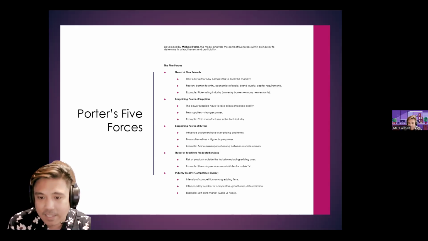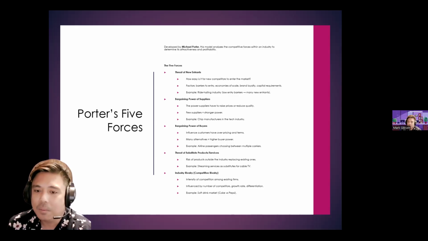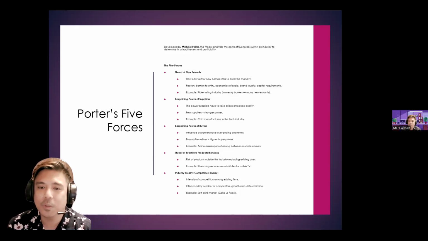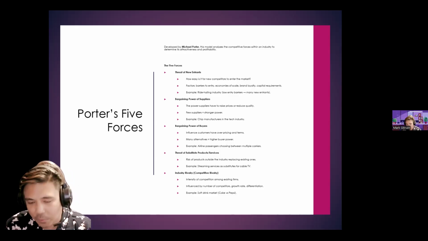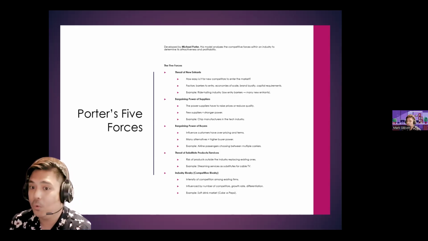Now, is it easy to enter the industry? The answer is no, because it requires huge investment. It also requires a lot of compliance with different government regulations. So we can assess that the threat of new entrants for Pfizer, or for the industry as a whole, is low.